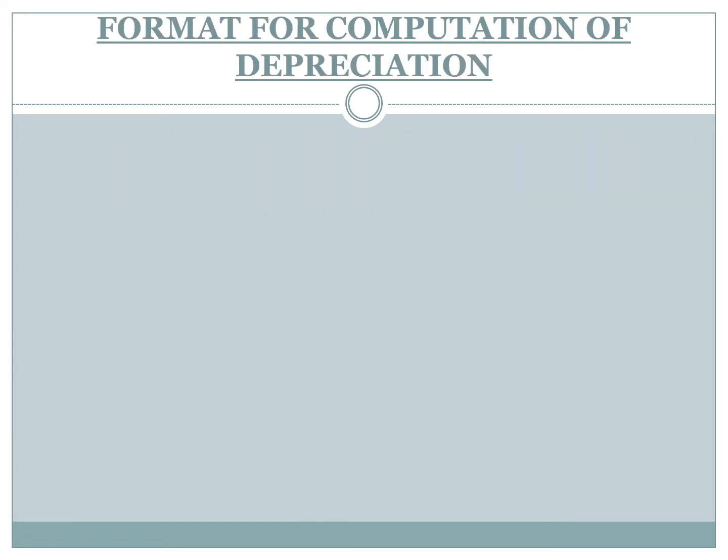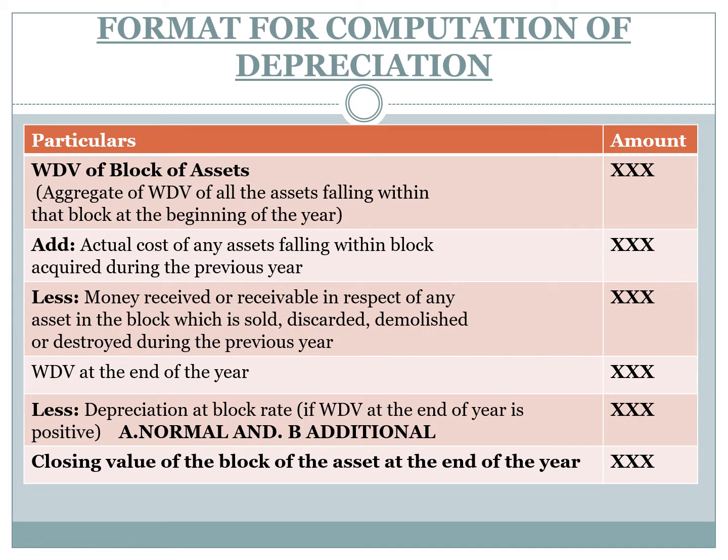Okay, now let us understand the format for computation of depreciation as per income tax rules. This is the format we have to use for calculating the amount of depreciation. Particulars, amount. First we have to take the written down value of the block of assets. That means the aggregate of WDV of all the assets falling within that block at the beginning of the year should be taken first. That means all the assets which follow the same rate of depreciation are treated as one block of assets.